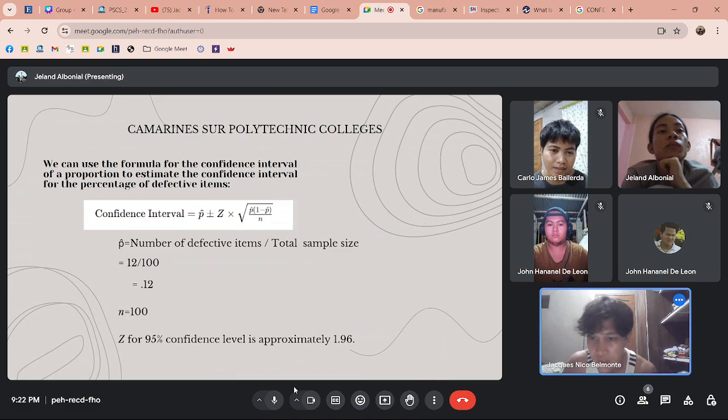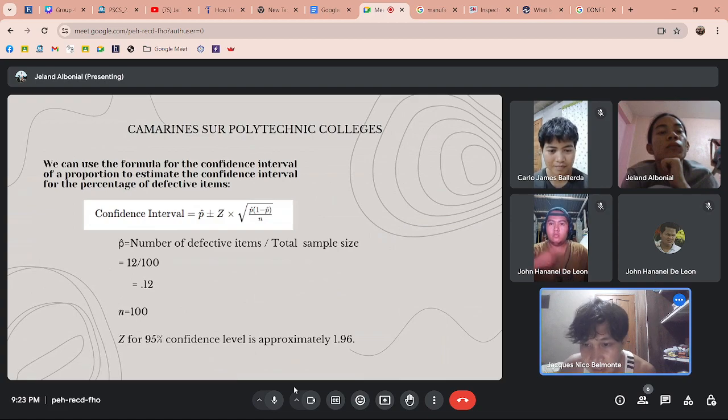To get the value for the p hat, we need to divide it by 100, so 12 divided by 100 is equal to 0.12 or 12%.